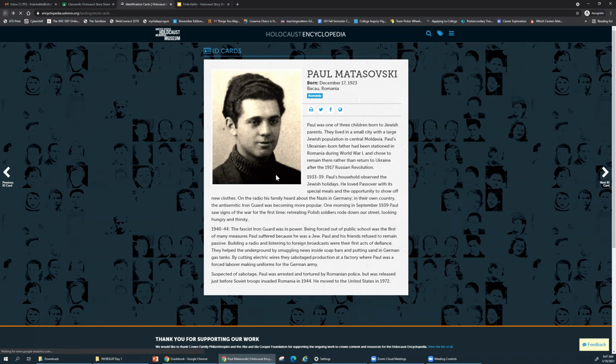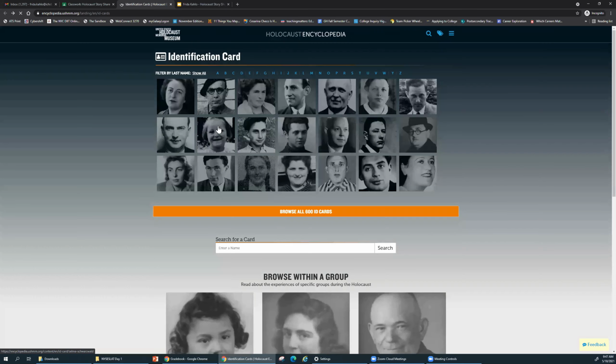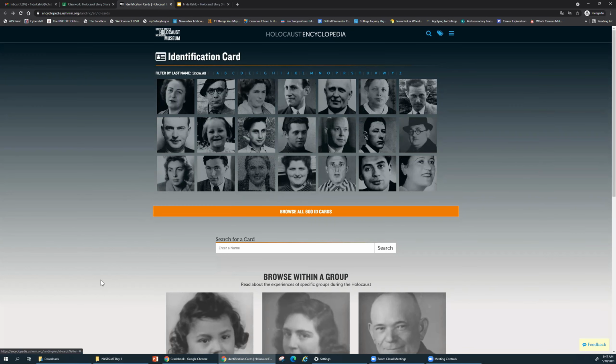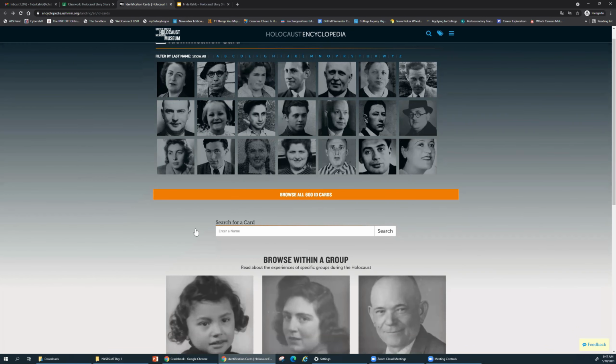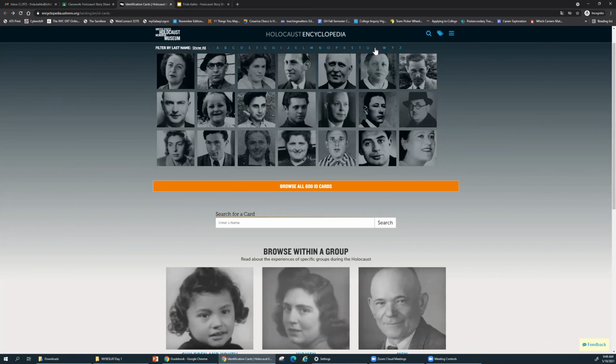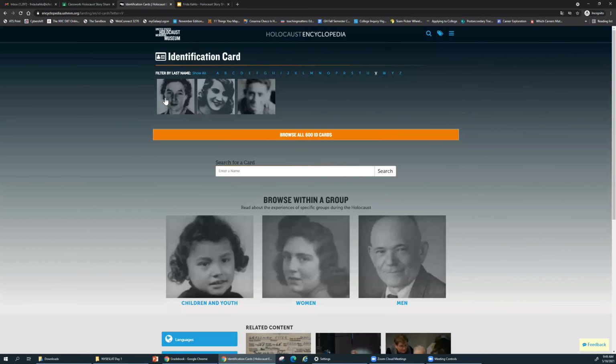So I think the best way to show you how yours should look is by doing one together. And one other thing is that you can organize it alphabetically, or you can also organize it by groups. So if you wanted to look at the profiles for children and youth that lived through the Holocaust, you can. If you want to look at women or men, you can do that as well. I'm going to, let's go to the V section. So I guess I'll choose him.